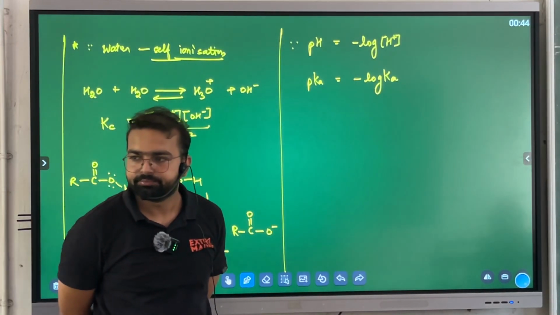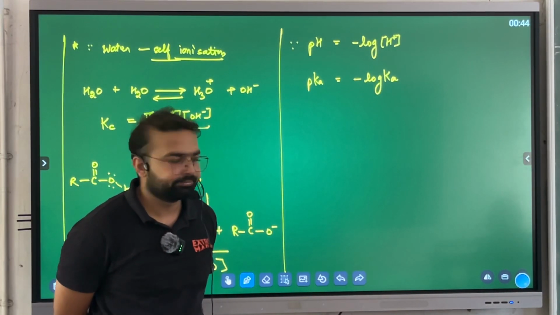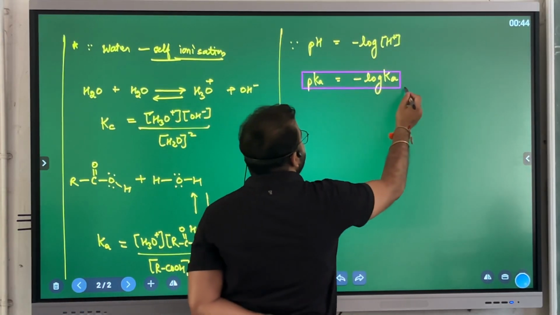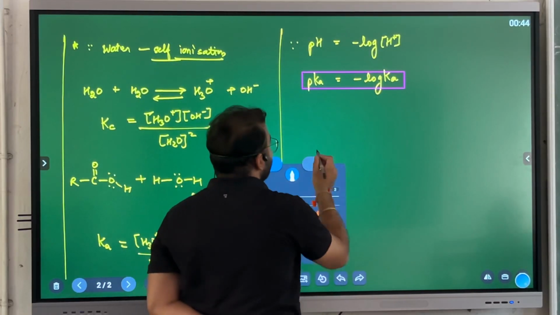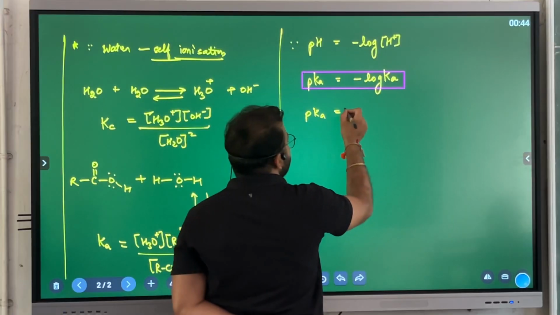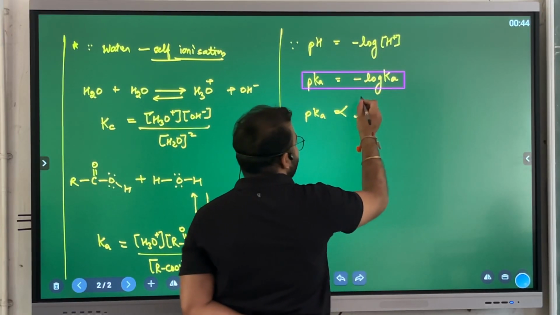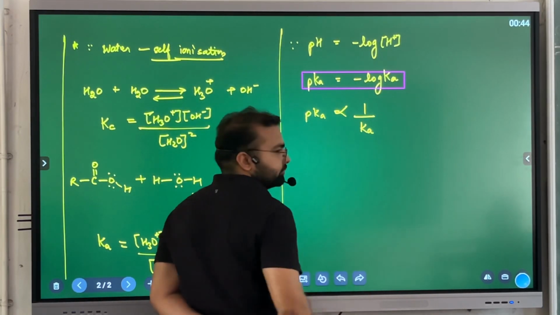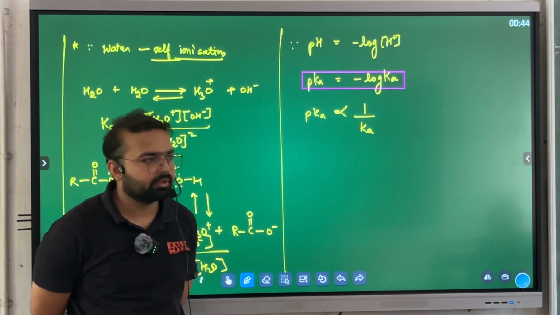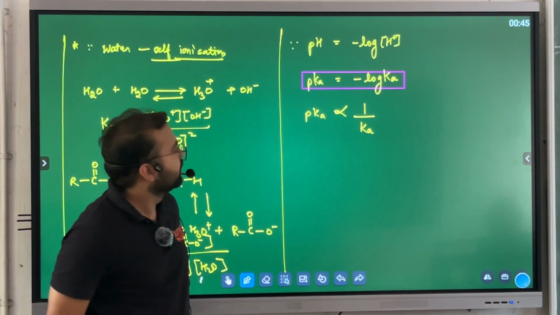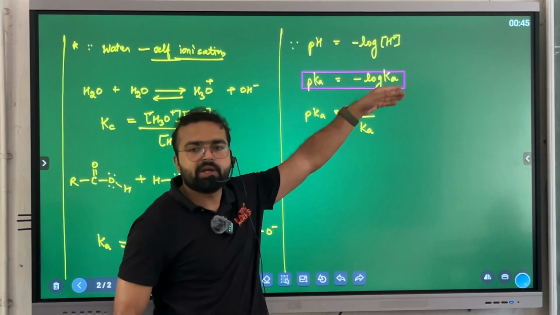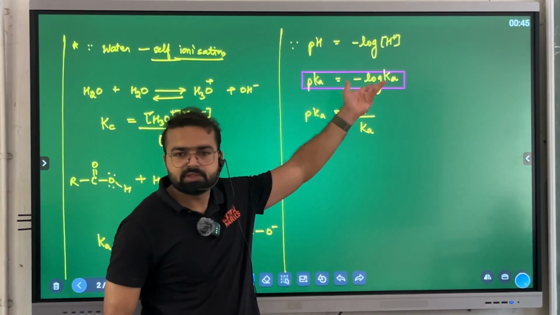Is it clear? Anyone any doubt here? No doubt. Since the formula of pKa is written like this, based on this fundamental we can directly say that the pKa value is inversely proportional to the value of Ka. What does that mean? If the pKa value is high, the Ka value will be low. Why? Because of the negative sign. Simple.